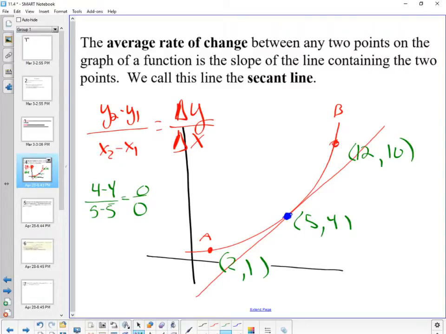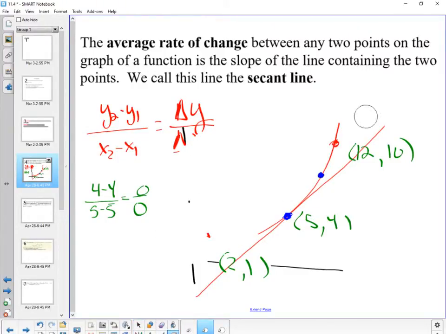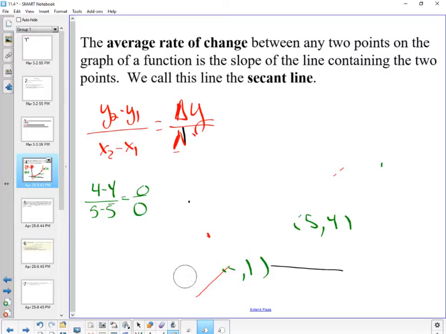And if I did this with any points, like let's say that's not where I wanted it, maybe I want to find the instant rate of change here. I would have one coordinate, which means I would be subtracting that coordinate from itself. Right? Which would ruin everything. And you would always end up getting 0 over 0. So a fix for that is simply a notation issue. It's simply going to be a notation thing.